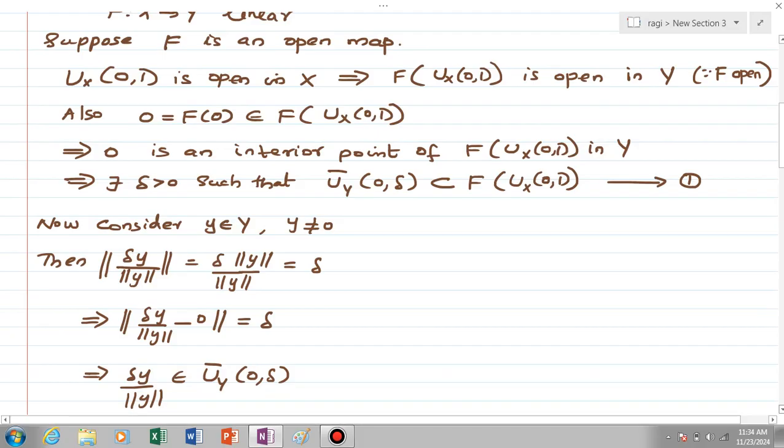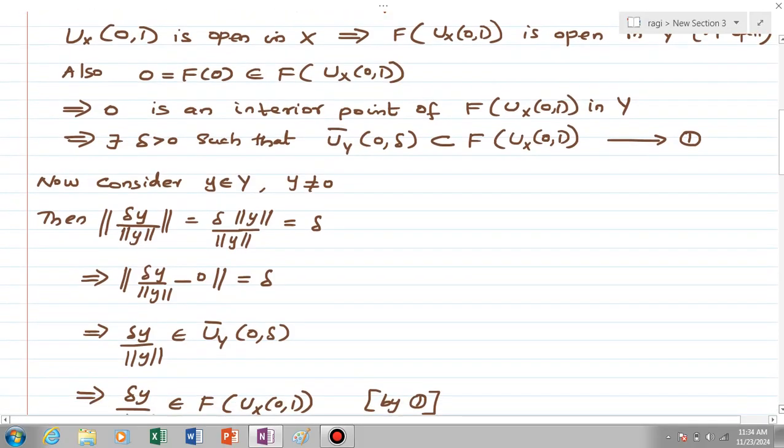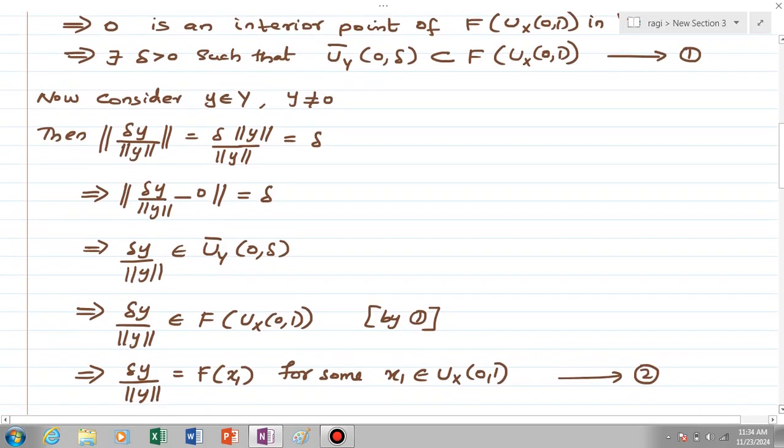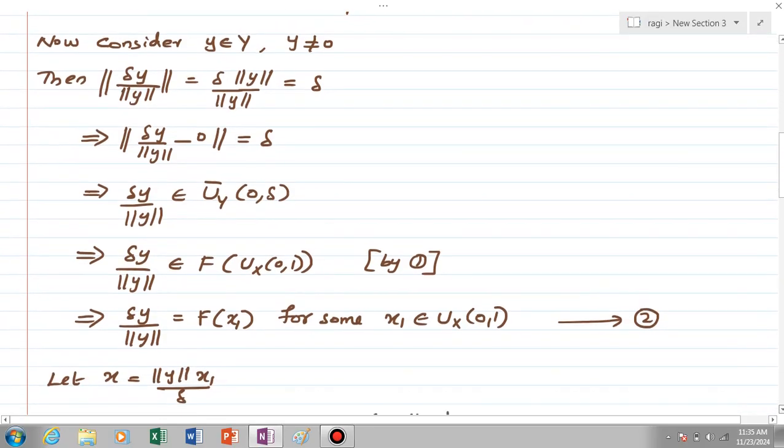By our equation 1, the closed ball is a subset of f(U_X(0,1)), so that point is an element of f(U_X(0,1)). And so this element delta y by norm y is equal to f(x1) for some point x1 element of U_X(0,1). Let it be equation number 2.